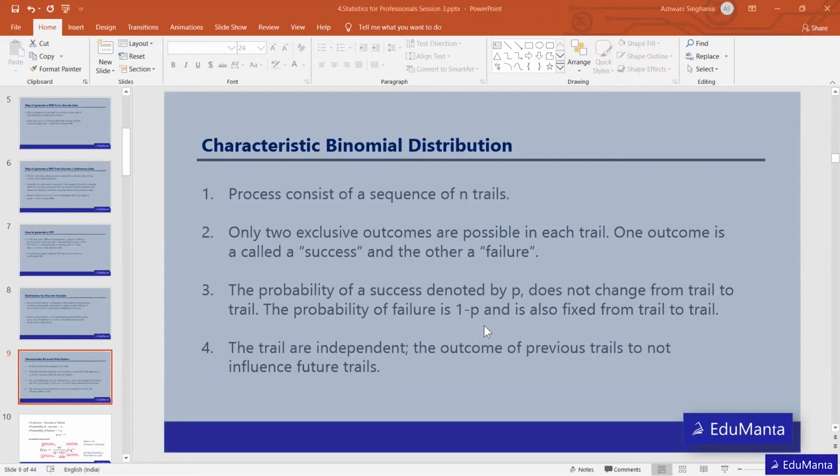In the same way, talk about rolling a dice, there are 6 possible outcomes. If I say that if 1 turns up, that will be the success, so our probability of success will be 1 by 6, and probability of failure will be 1 minus 1 by 6, that is equal to 5 by 6. I hope I'm making sense.